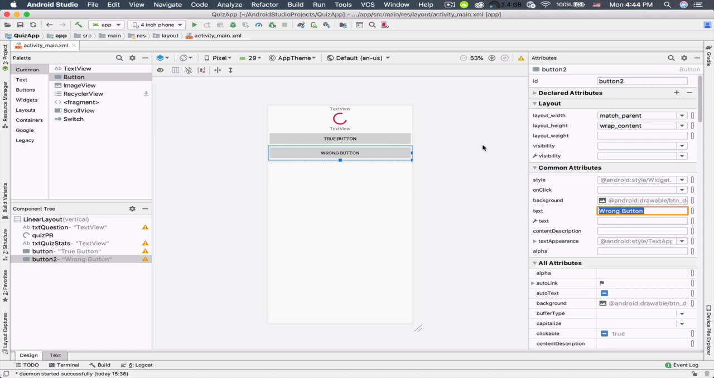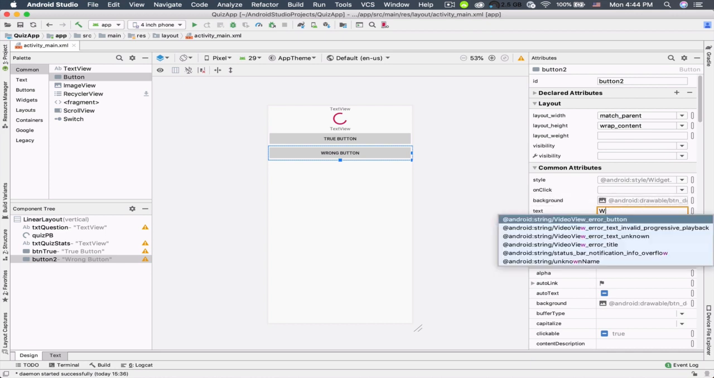Okay, so here let's give an ID to this true button. I'm gonna name it btn true. And let's select this wrong button and choose btn wrong.